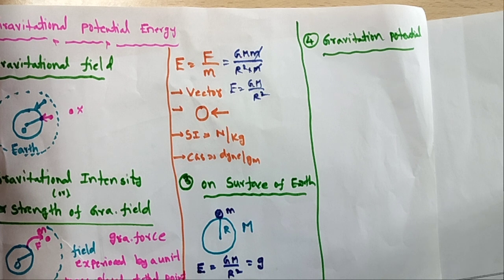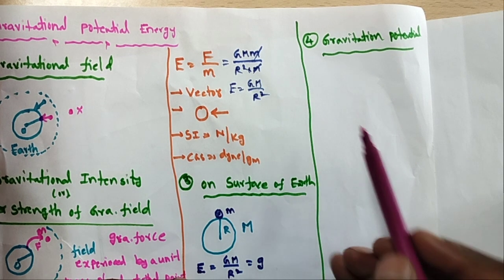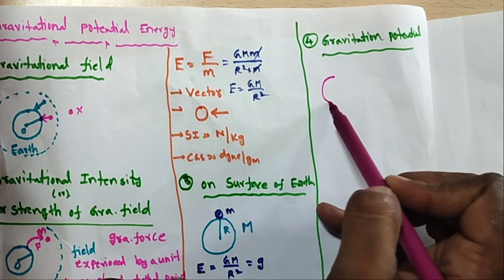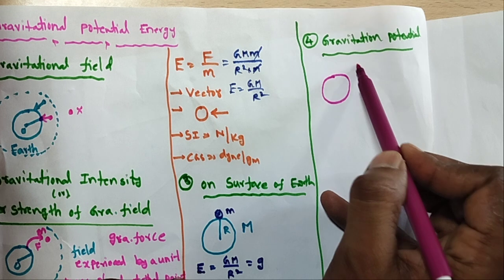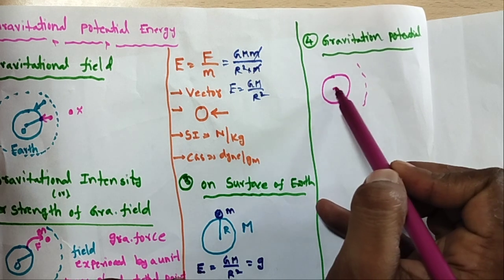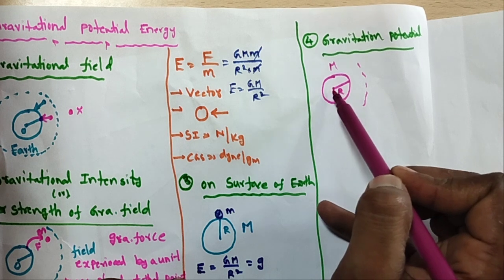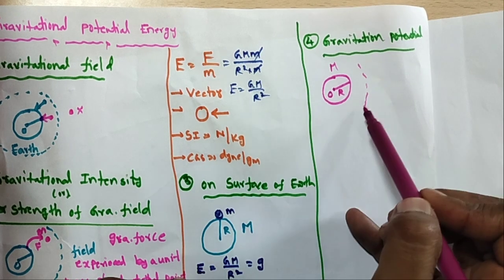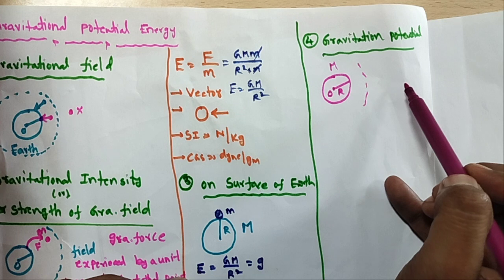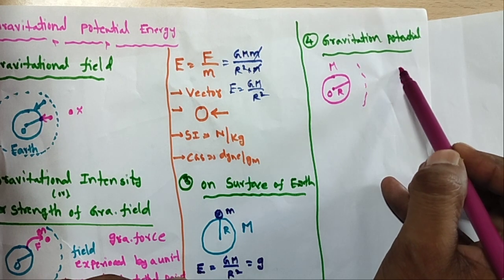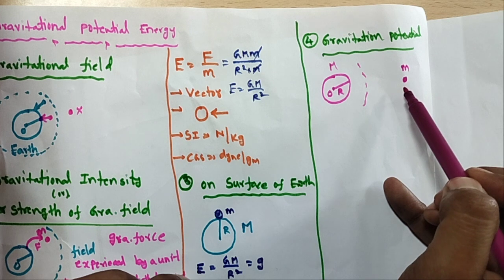Next, gravitational potential. So what is the gravitational potential? Let us take this Earth. This is the gravitational field, the Earth's mass is capital M, R is equal to the radius of the Earth, and O is the center. Suppose I take one unit mass, where small m is equal to unit mass.